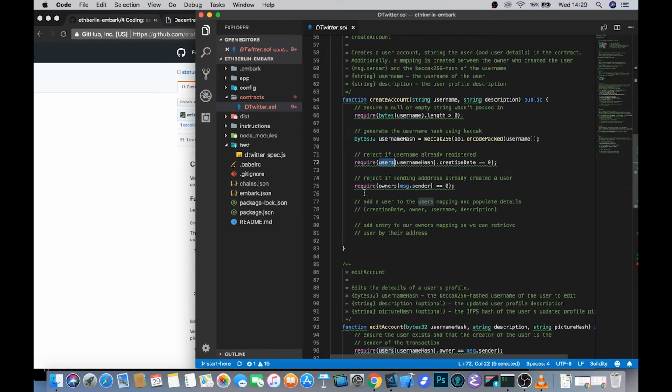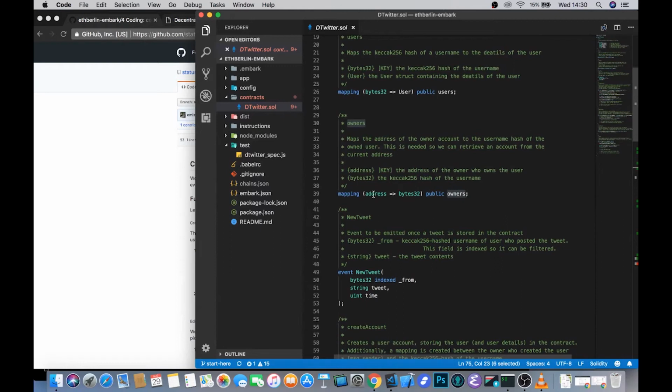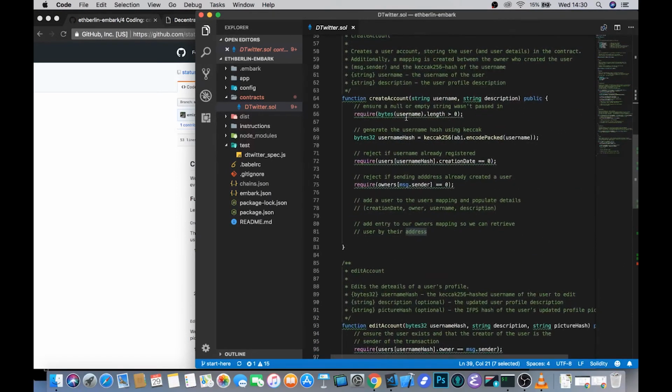And then we also need to make sure that the owner's mapping here, which has addresses as a key. So if we pass in the address of whoever made this call, it also shouldn't be zeroed, i.e., it should have come from some address. And this is perhaps the other thing that's quite neat to know about Solidity, is that there are these various global objects available to you, like message.sender, which will return the address of whoever sent you that message, or message.gas, which will return the value of the gas sent to that message, or message.data, which will return the hex encoded data sent along with that message.